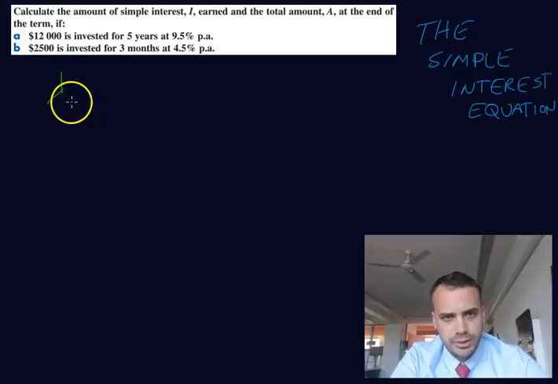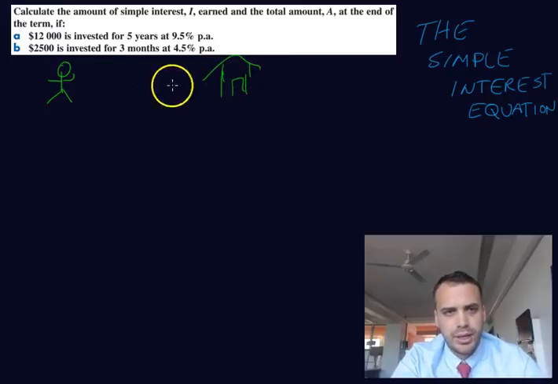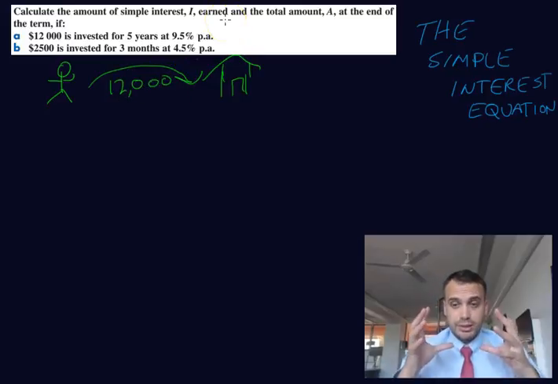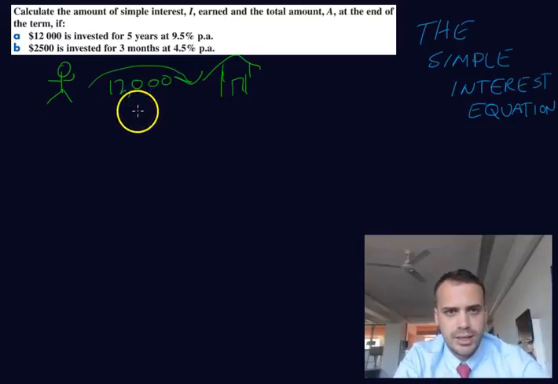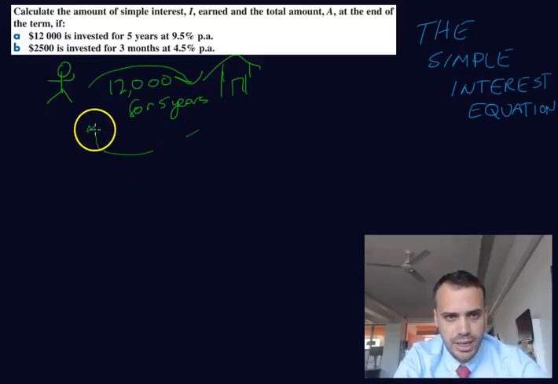There's a guy, this guy here, and he goes to a bank. Here's our bank, like that. And he puts $12,000 into the bank account. He physically takes $12,000 and gives it to them. Now, it's going to stay in there for 5 years. So in 5 years, he's going to come back and he's going to take that money out.